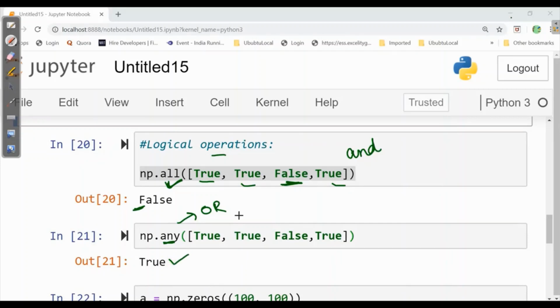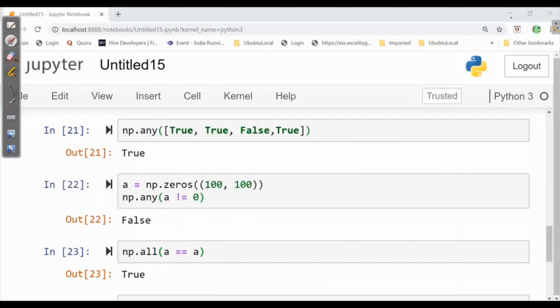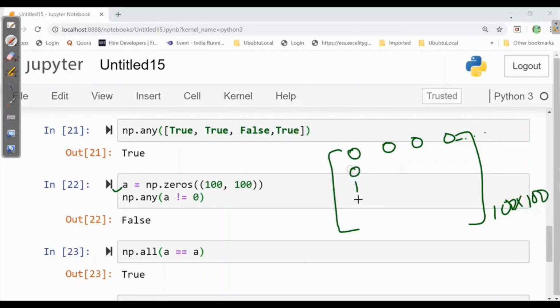Now let's see its implementation. Here we have np.zeros 100 cross 100. That means all values will be 0 and that too 100 cross 100. np.any a not equal to 0.